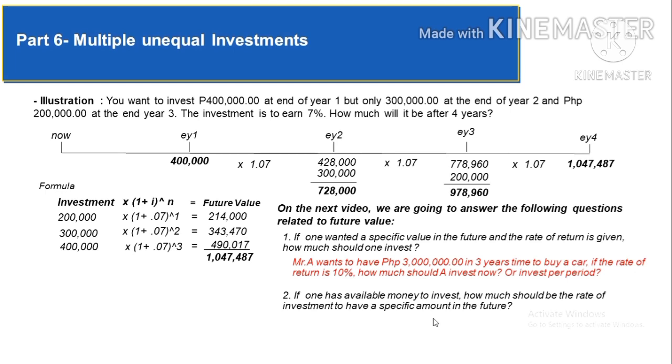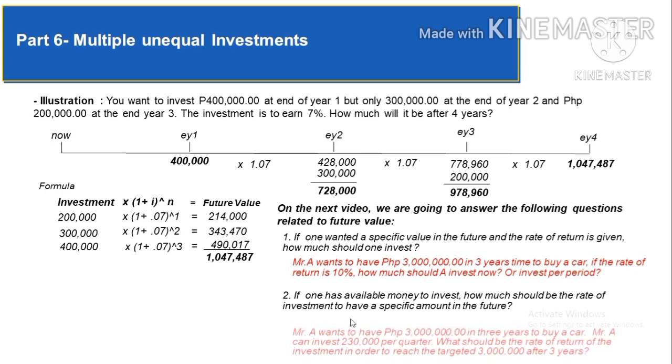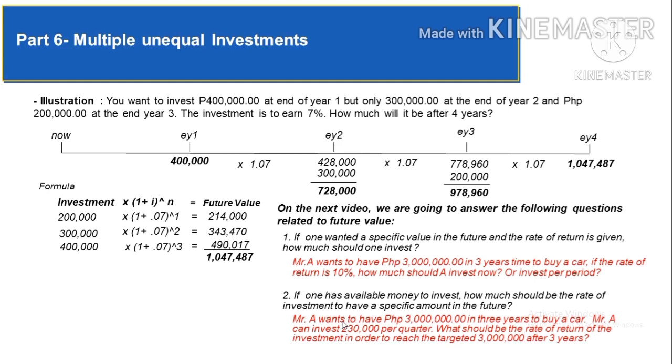The second question is, if one has available money to invest, how much should be the rate of investment to have a specific amount in the future? For example, Mr. A wants to have 3 million in 3 years to buy a car. Mr. A can invest 230,000 per quarter. What should be the rate of return of investment in order to reach the targeted 3 million after 3 years? So in the second question, the rate is the one missing. The investment amount is present as well as the desired future value. To get the missing rate, we need to discuss interpolation on the next video.